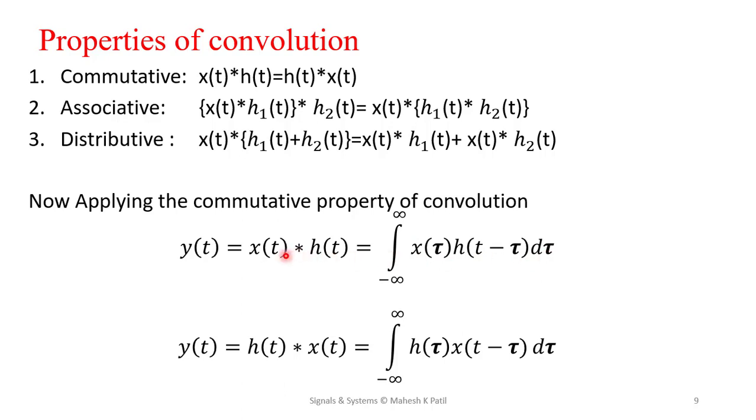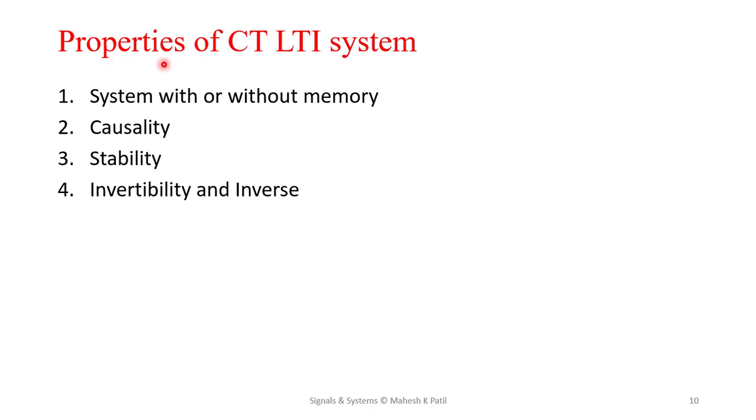Now by applying the commutative property, we can write y t equal to h t convolved with x t, which is the integration from minus infinity to plus infinity of h tau x of t minus tau d tau. Both these outputs are the same. So we can do the time shifting operation either in the impulse response or in the input x of t itself.